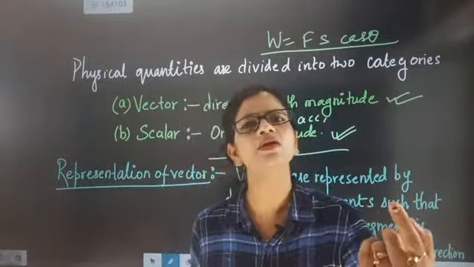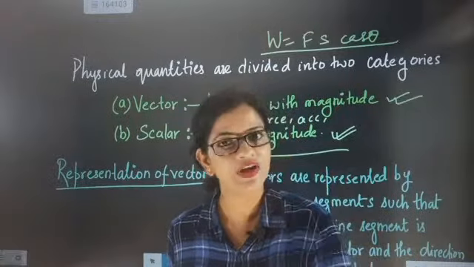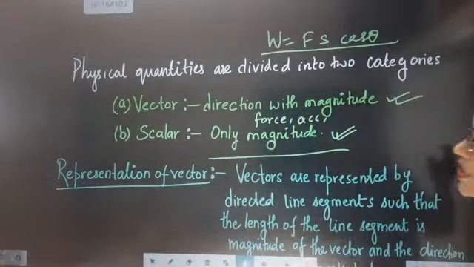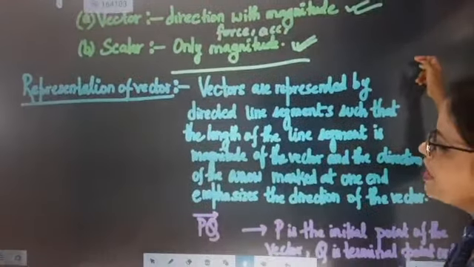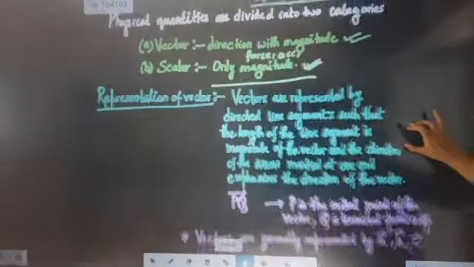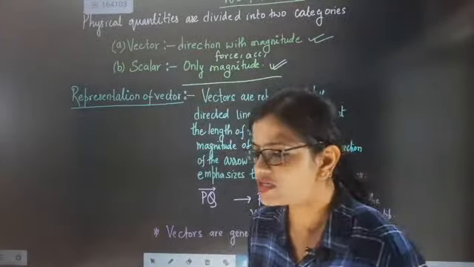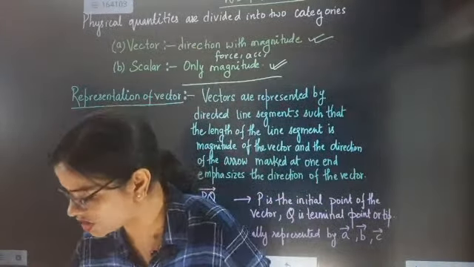So scalar quantity means only magnitude, and vector quantity means magnitude and direction both. So now we are going to go to the next point. It is exactly called representation of vector. So what does representation of vector actually mean?